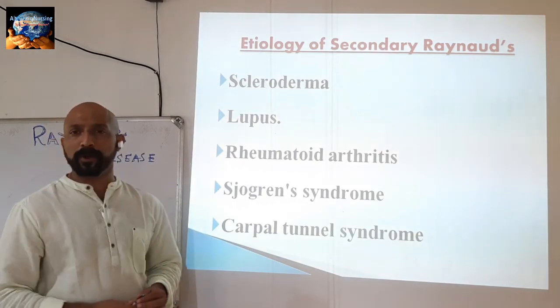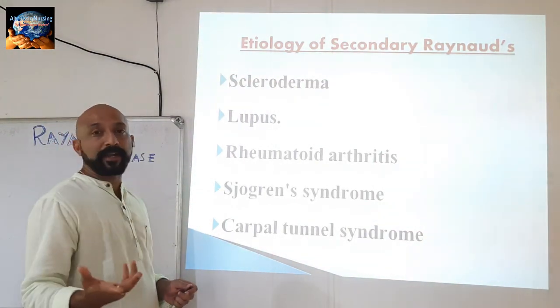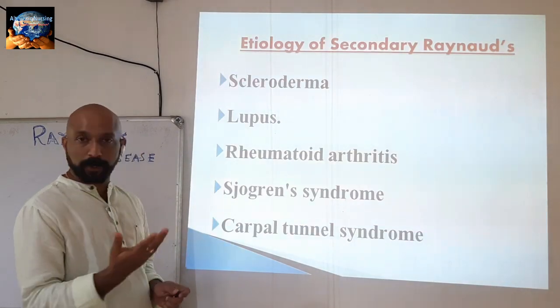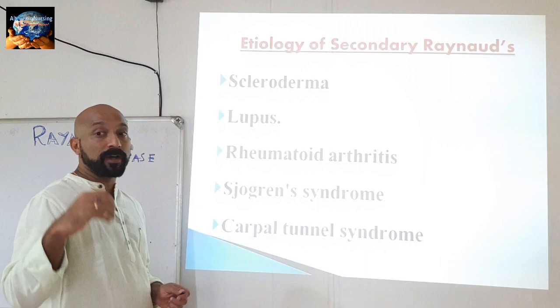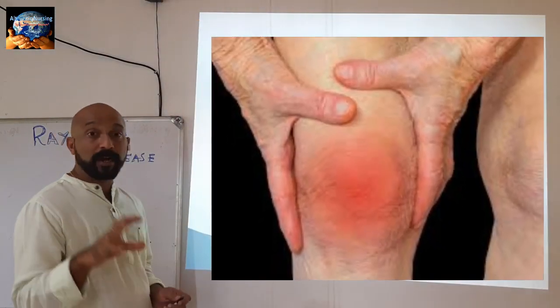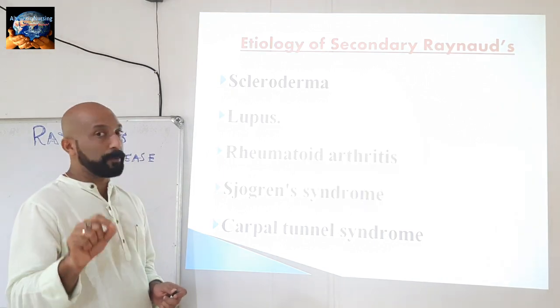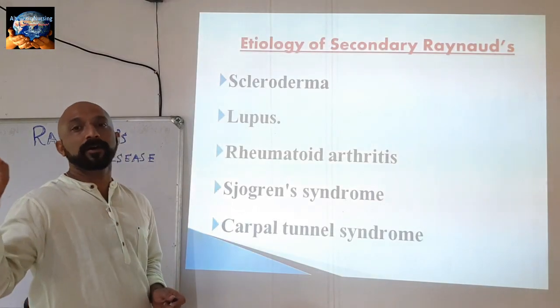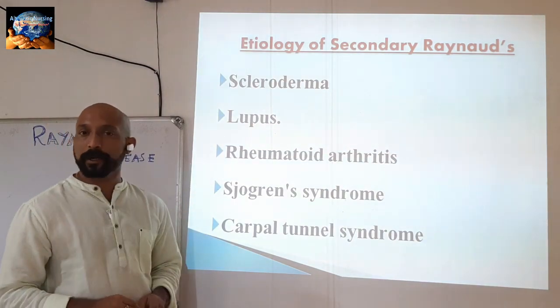Next is rheumatoid arthritis, which is an inflammatory disease of the joints. It is mainly caused by group A beta hemolytic streptococcus. So that is rheumatoid arthritis.